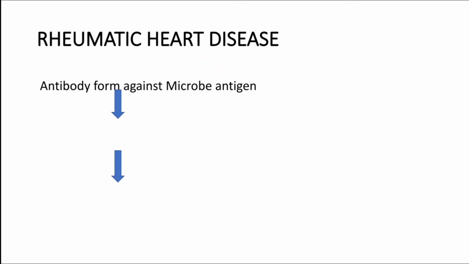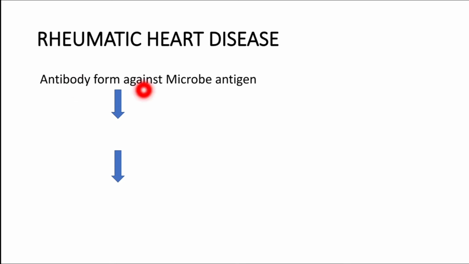Here what happens? The antibody will form against the microbial antigen, right? Against the antigen you form the antibody. Now here the antigen will look similar to that of our host tissue, right? This is particularly developed in case of a streptococcus infection.